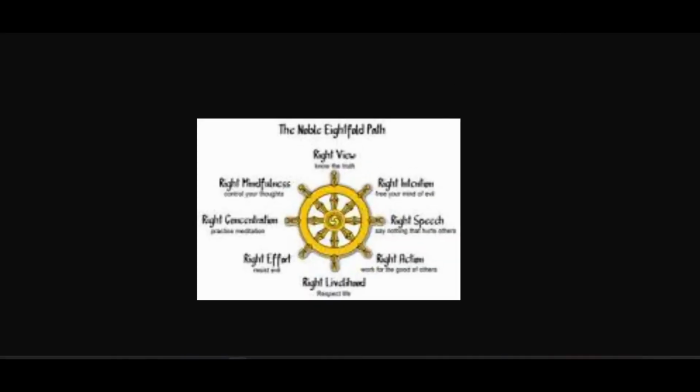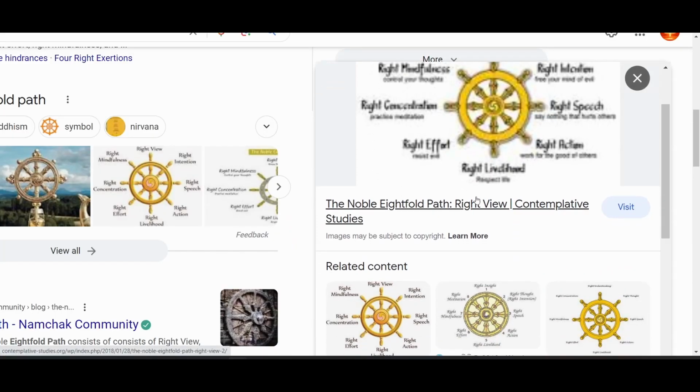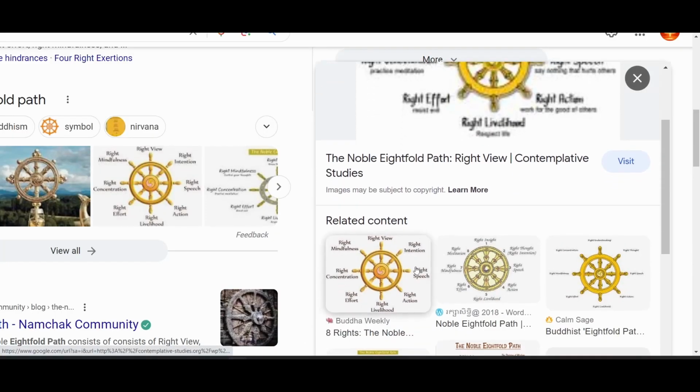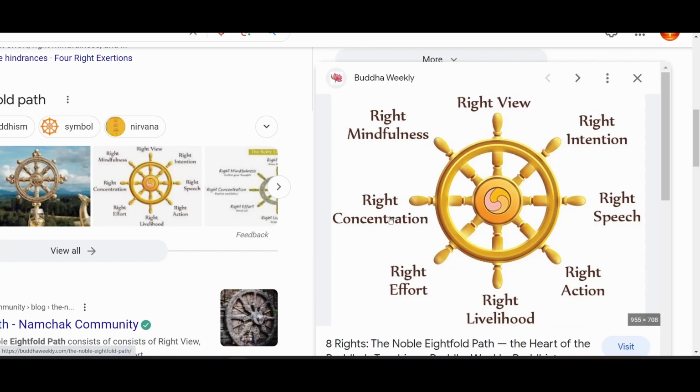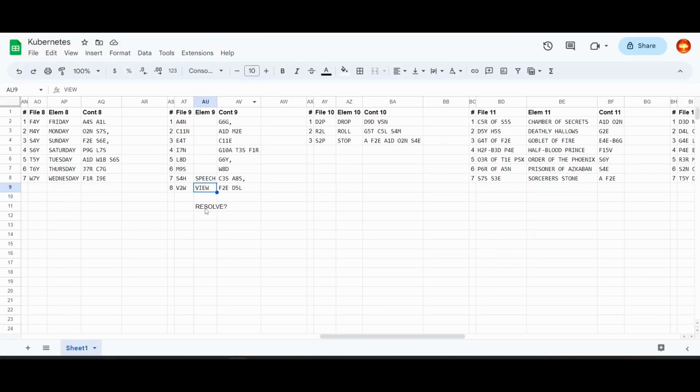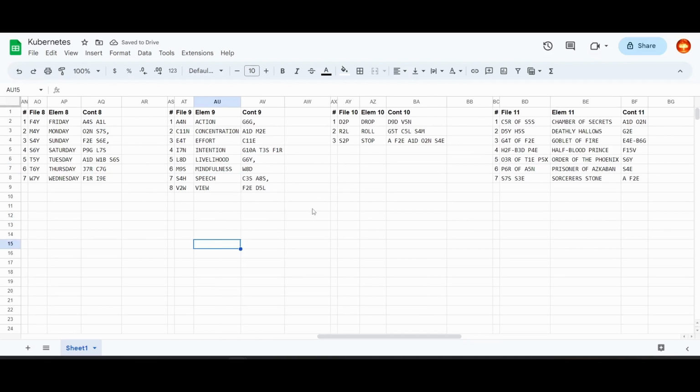It seems good, but I can't read it because it's so blurry. I'm going to need this one. There's no resolve. So you would have intention. Let's put that one here. There we go.